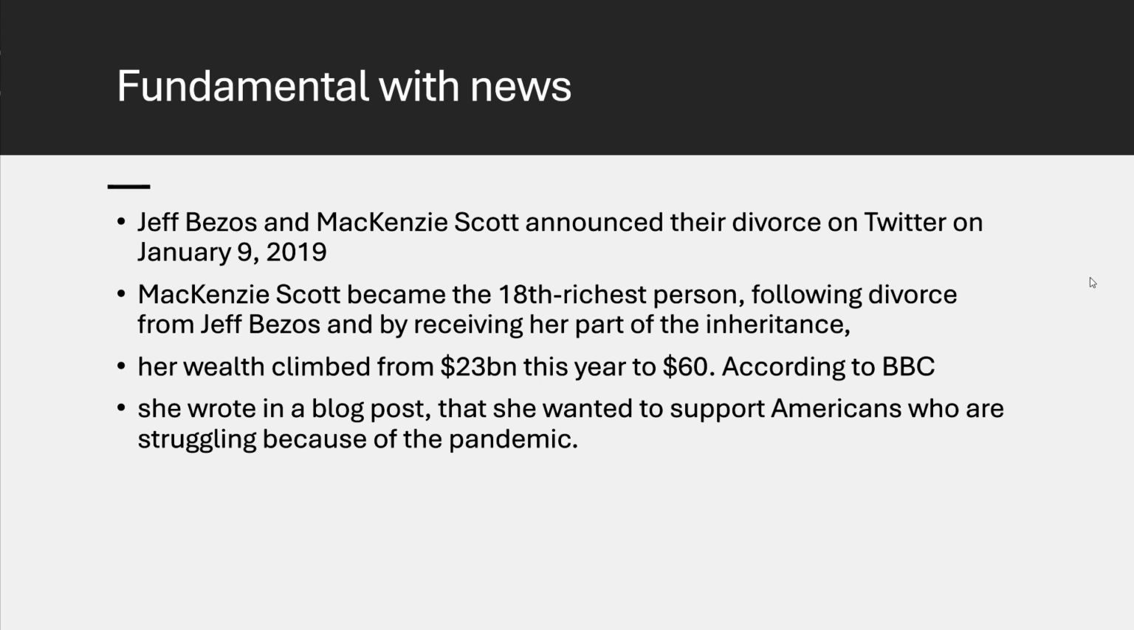They announced the divorce on Twitter in January 2019, and she became the 18th richest person after she announced the divorce. Because we all know how divorce works, there will be some part of the assets they need to give to a partner. So Jeff Bezos gave it to her. In her part of the inheritance, her wealth climbed from 23 billion to 60 billion dollars.